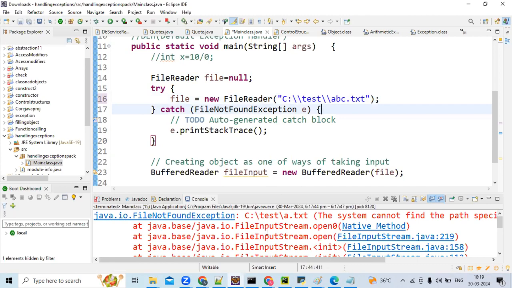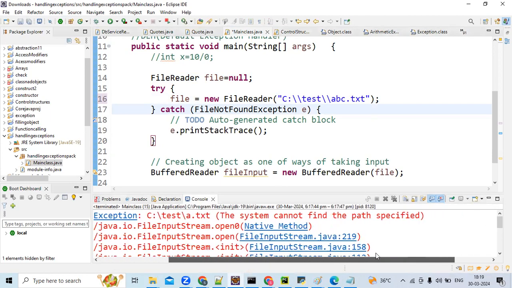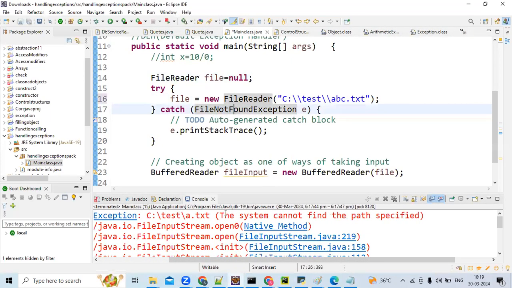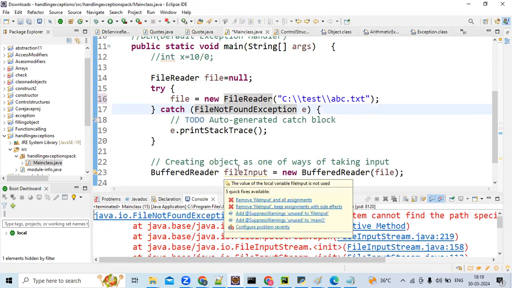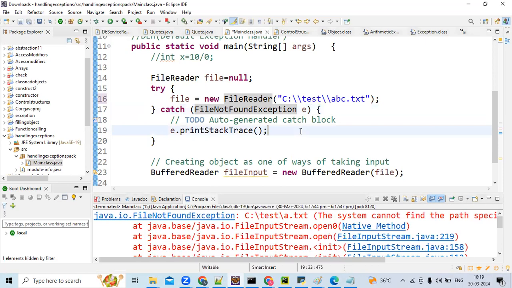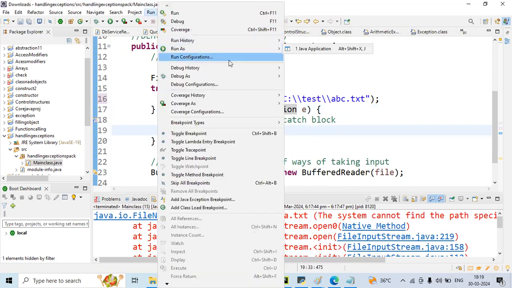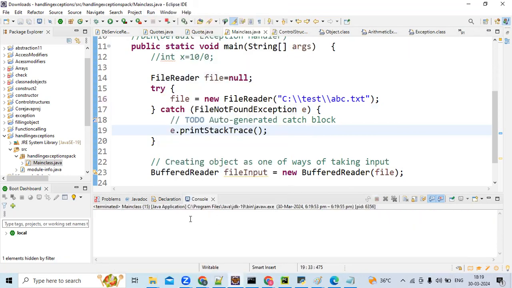See, here the system cannot find the file. This is what the file not found exception means. If the JVM cannot find the path given, then this exception will come. Now we have defined the path and we have given the file also, so the file not found exception is not expected to come. See, I'm not getting any error, right, Sumant? I'm not getting any exception.